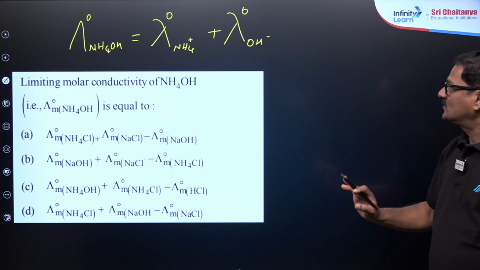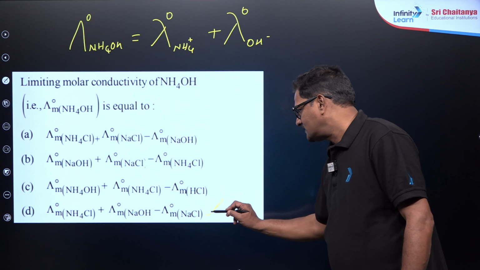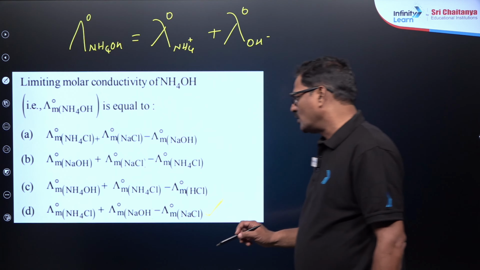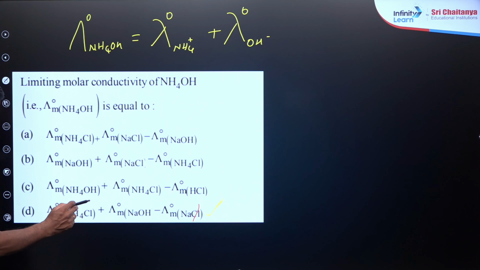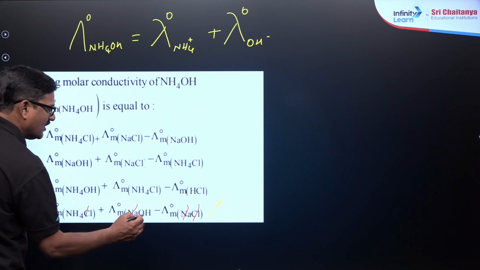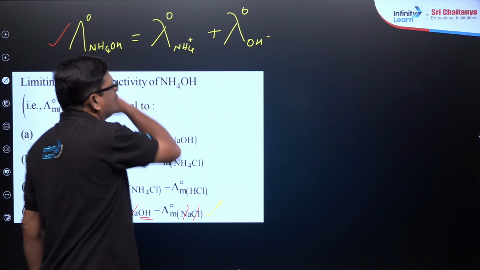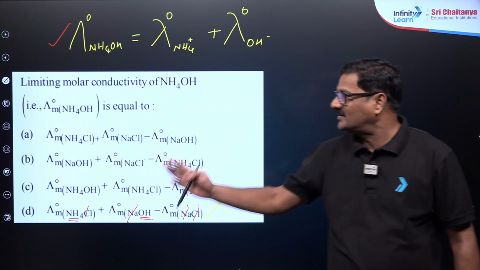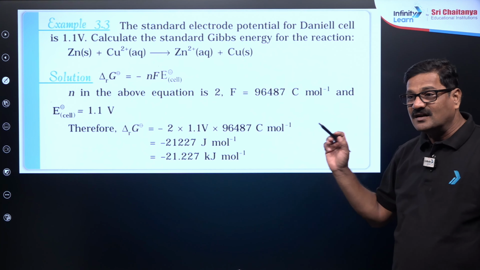Yes, ammonium chloride and sodium hydroxide and sodium chloride. This is the answer for this question. So that chlorine is removed and sodium is removed, and what will you get? You will get OH and ammonium. So this is equal to that. By looking at these options we can say, okay.